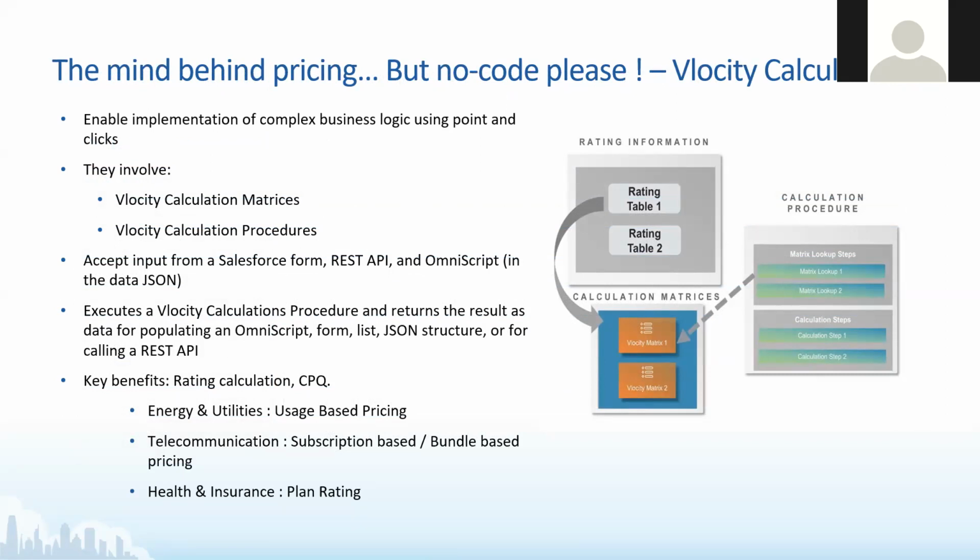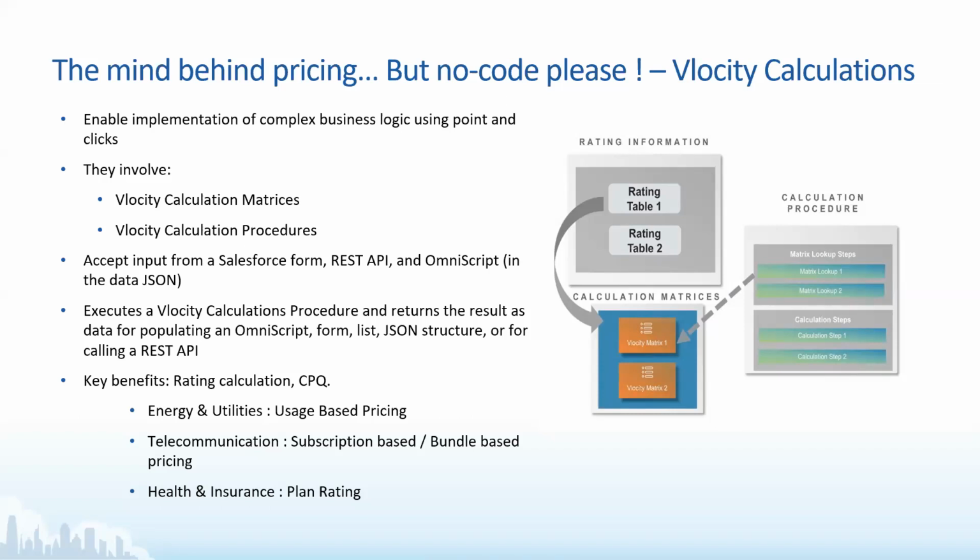So Velocity calculations are basically performing complex and multiple dependent calculations by using point and click. When I say multiple and dependent calculations, you can think of it like this: you have multiple steps of a calculation where, based on the result of the first step, you want to put some conditions and do a second step of calculation, and then on the basis of the second step, you want to combine the result of the first and second calculations and then publish an output.